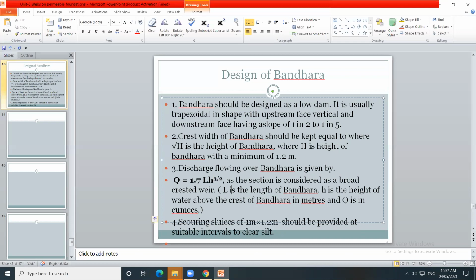So these are various design provisions which are made in the design of the bandara. Design of KT weir is done like this.